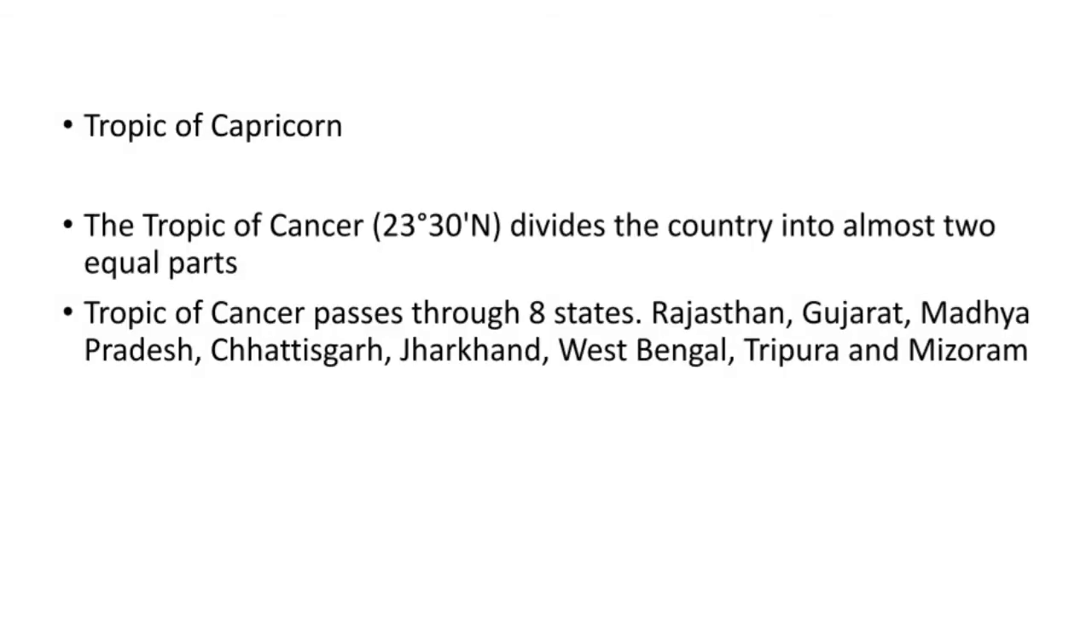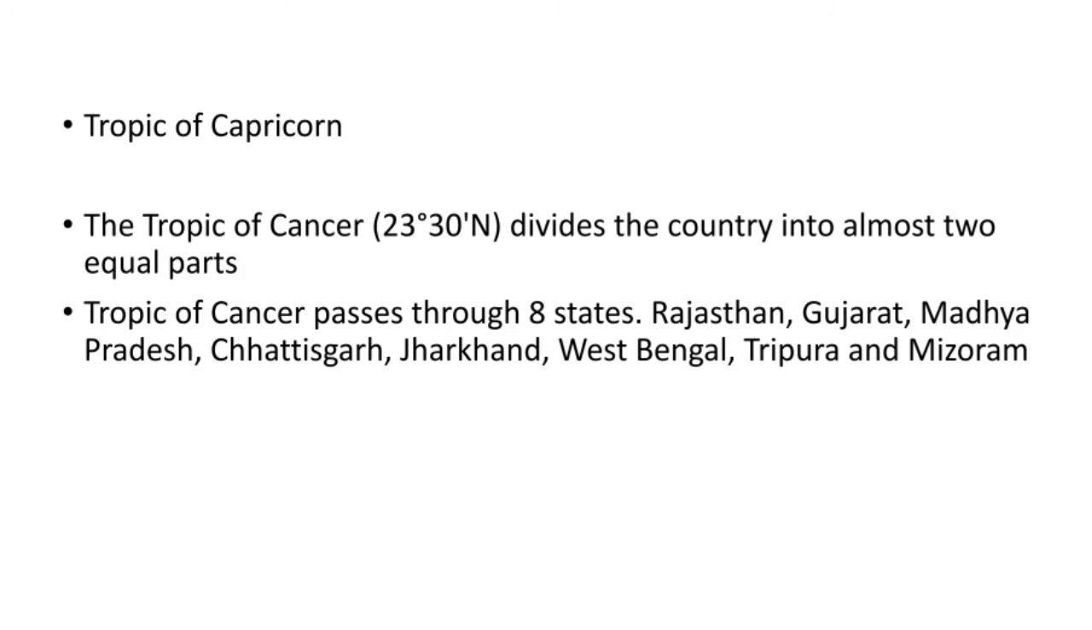Tropic of Cancer. The Tropic of Cancer line passes through India and it divides India into almost two equal halves. So 23 degree and 30 minute north is the Tropic of Cancer. This passes through 8 states in India. First one is Rajasthan, then Gujarat, Madhya Pradesh, Chhattisgarh, Jharkhand, West Bengal, Tripura and Mizoram.